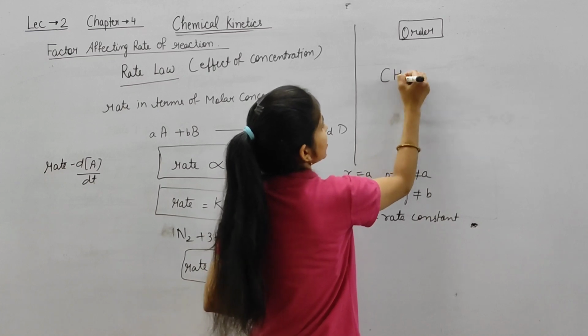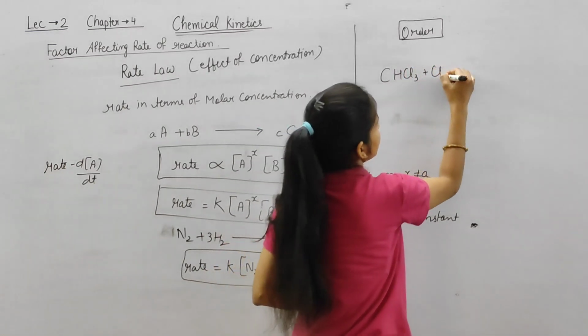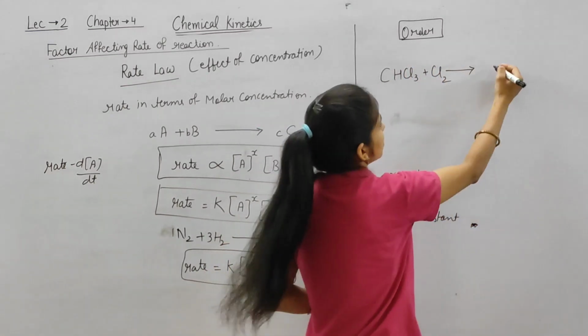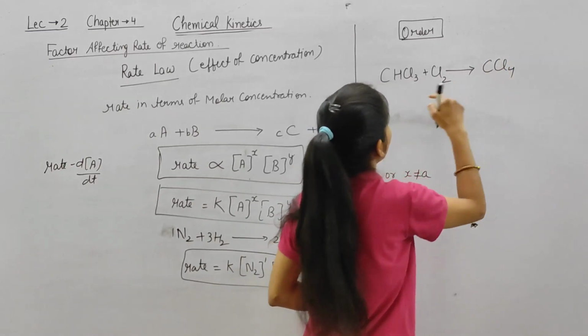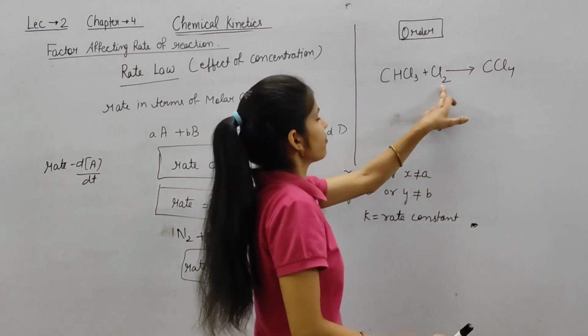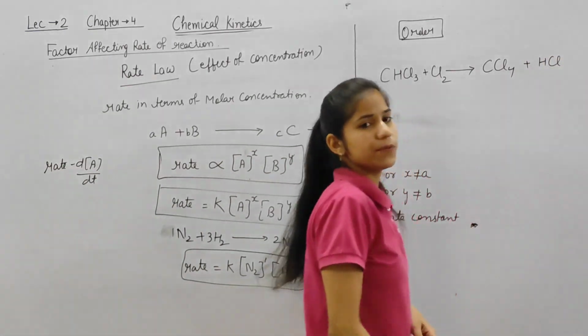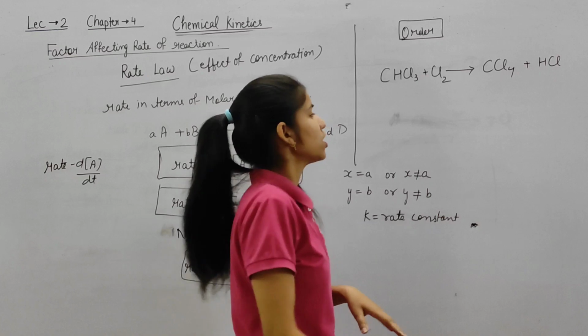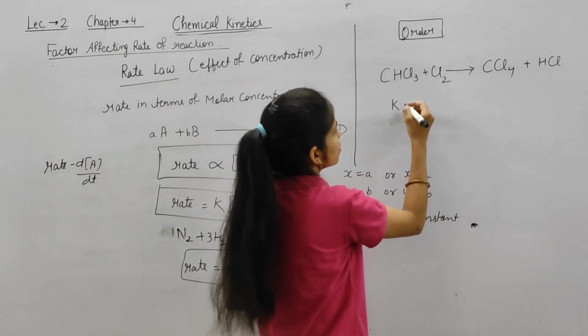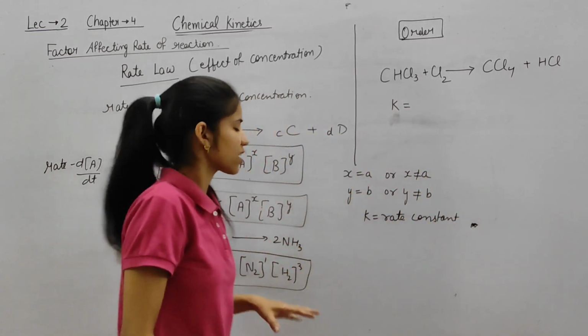So we are having CHCl3 plus Cl2. They will form CCl4 plus HCl. Okay, they form this. So their rate would be equal to K according to our rate law.